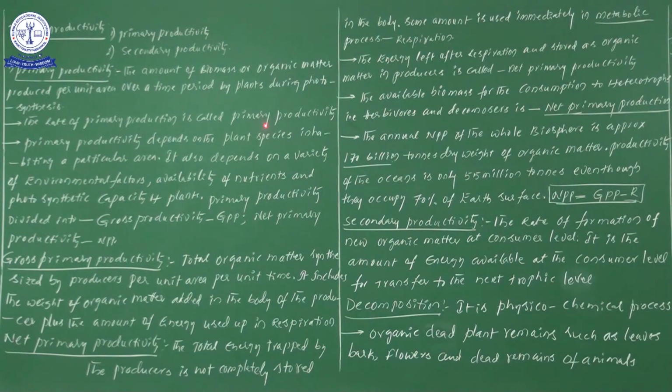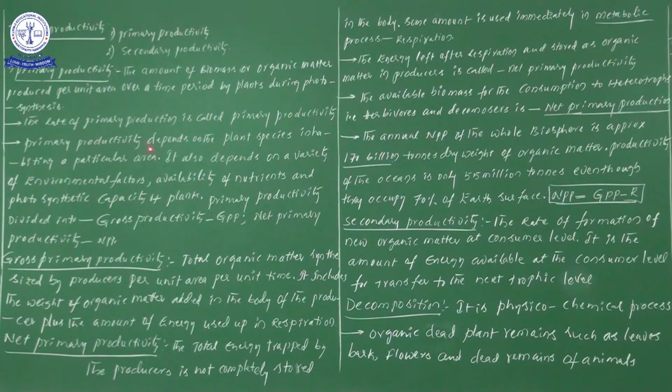Now the rate of primary production we take as primary productivity. That means how much food material is prepared by these phototrophs or autotrophs. That particular rate, the rate of primary production, we will call primary productivity. Don't get confused. If these kinds of questions or definitions are asked, we need to write this down directly: the rate of primary production is called primary productivity.